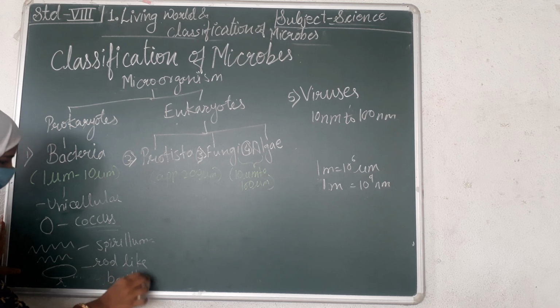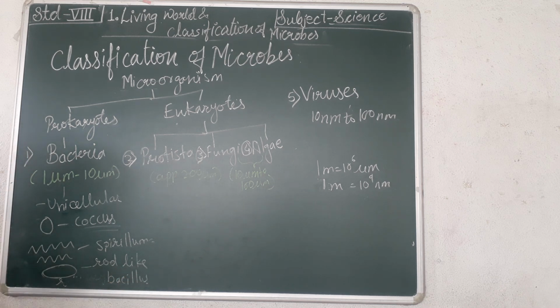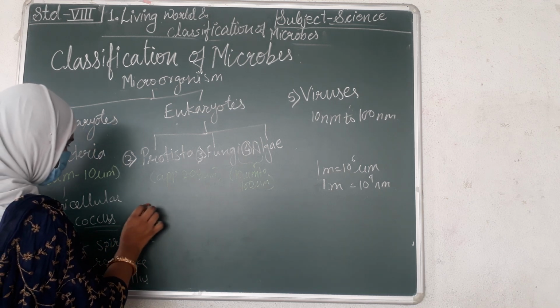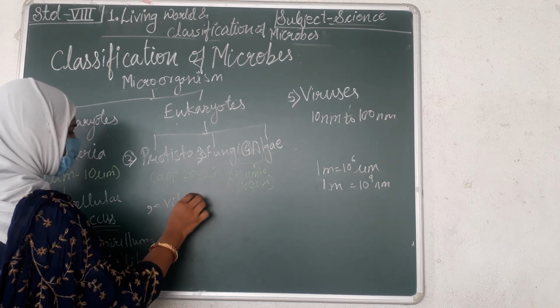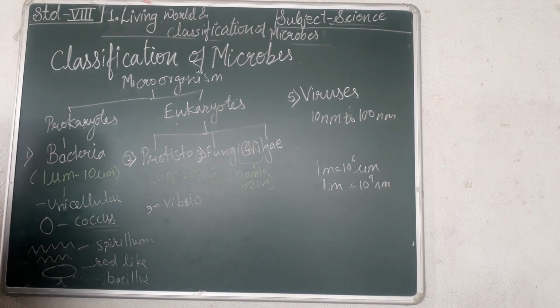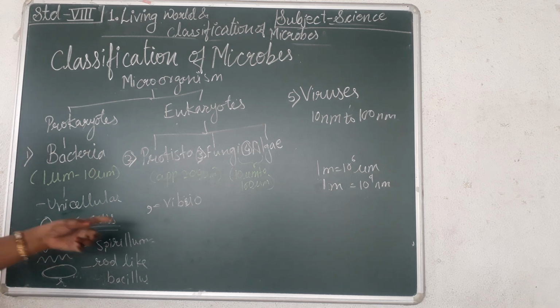Lactobacillus, Coccobacillus. Okay. Next, vibrio. Vibrio means having the shape of a comma. Comma-shaped: vibrio. Vibrio cholerae. An example is Vibrio cholerae, having a shape like a comma. So on the basis of the shape, we gave the naming to the bacteria.